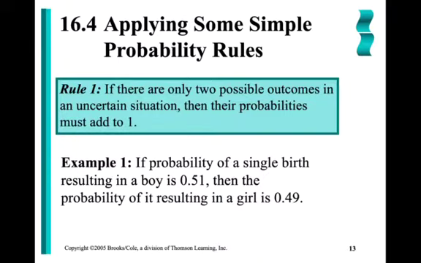If I know that, I can work backwards to find unknown probabilities. So if we said the probability of a single birth resulting in a male is 51%, then by working backwards, 1 minus that 0.51, the probability of a single birth resulting in a female would be 49%.